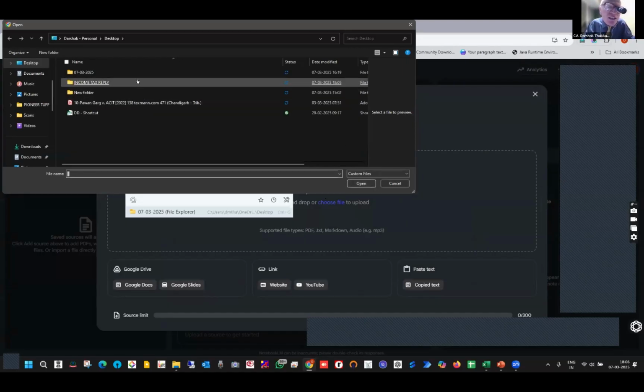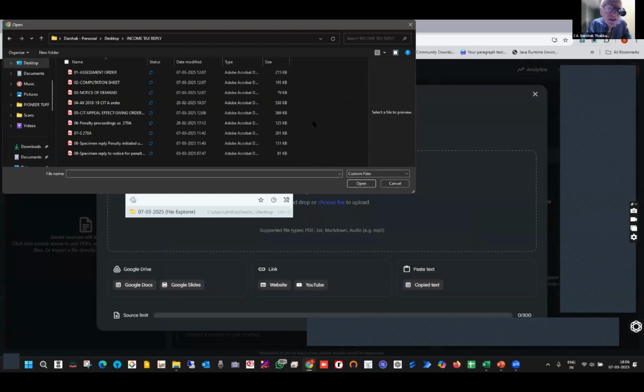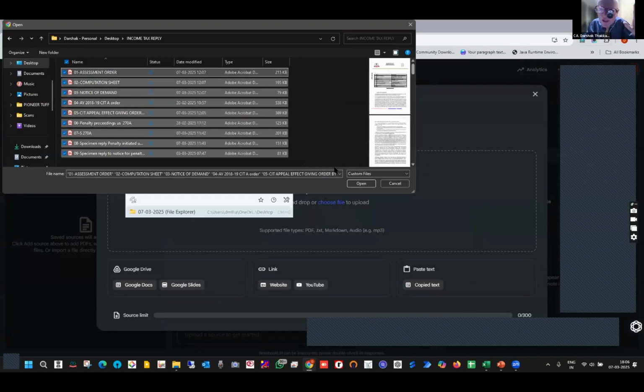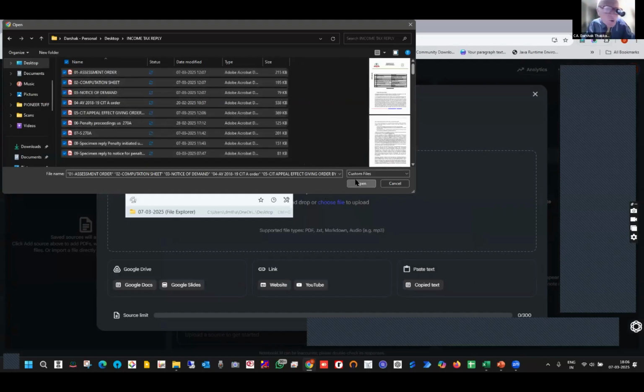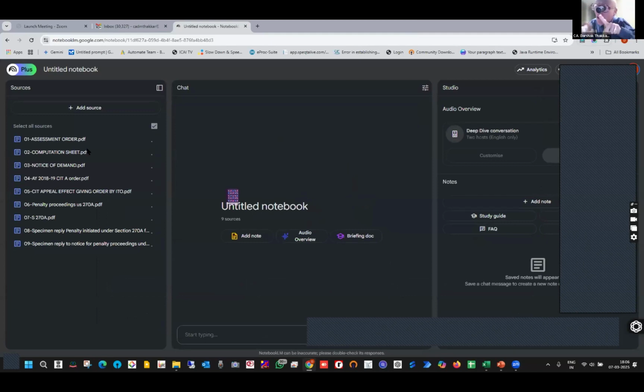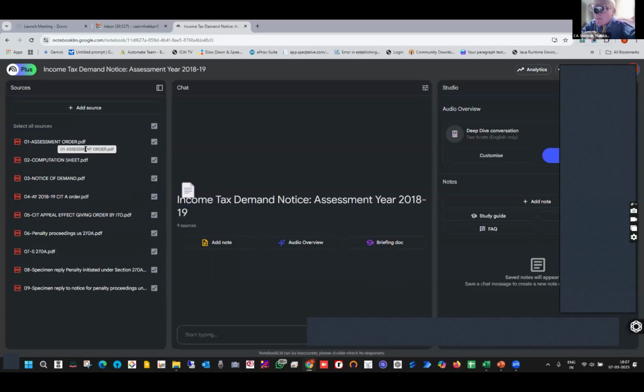So I just pick up Income Tax Reply here. I just select all the PDF files. Forget about the sequence of events. I say okay. Now, important here is that these are legal documents. I don't want any hallucination effect. So I have to be very, very precise there.